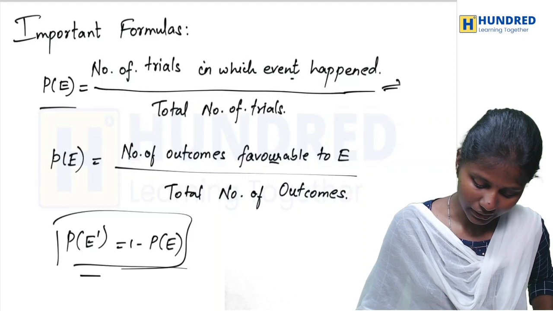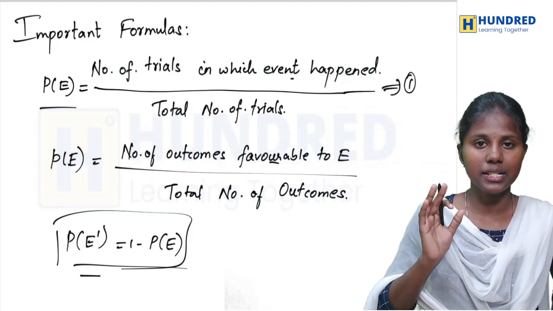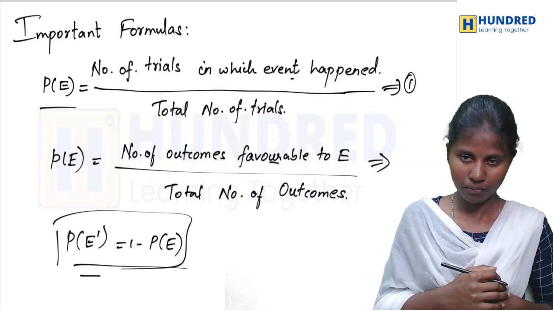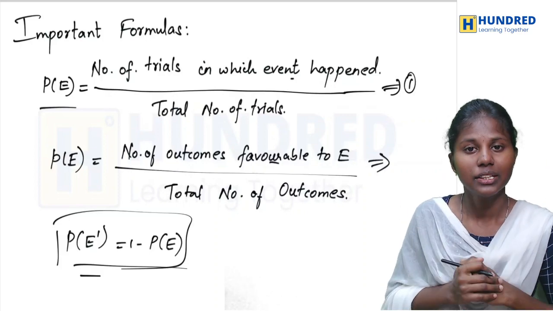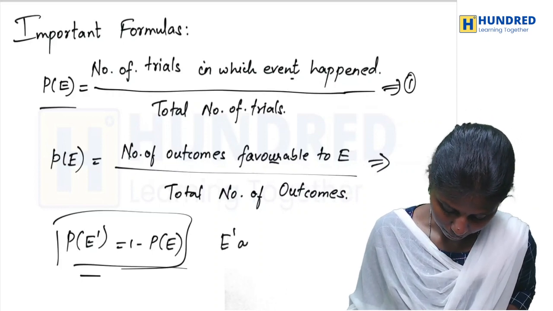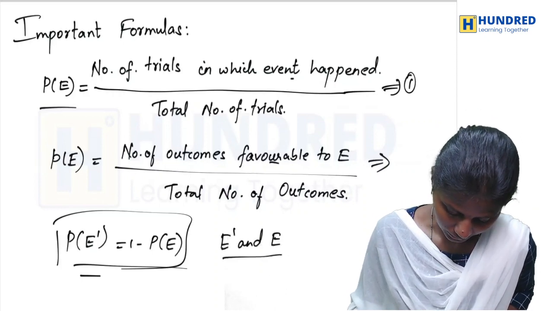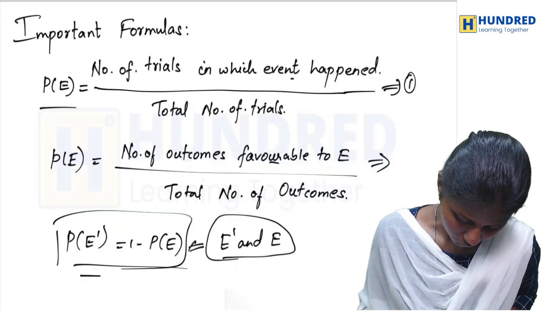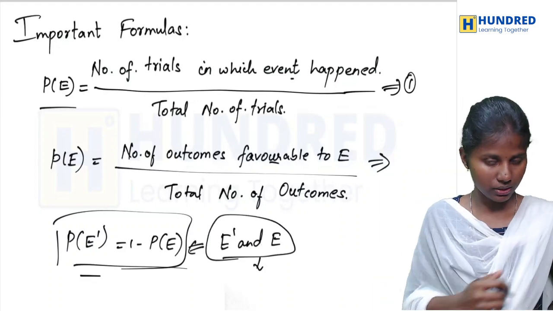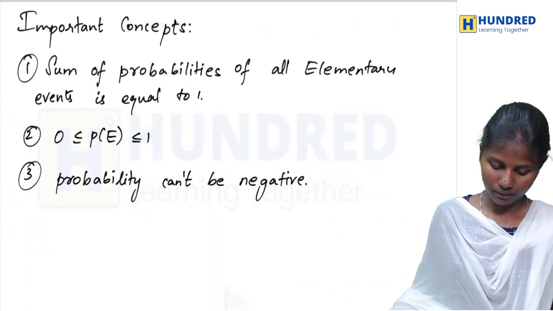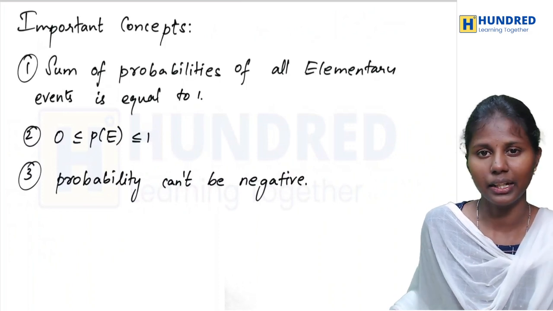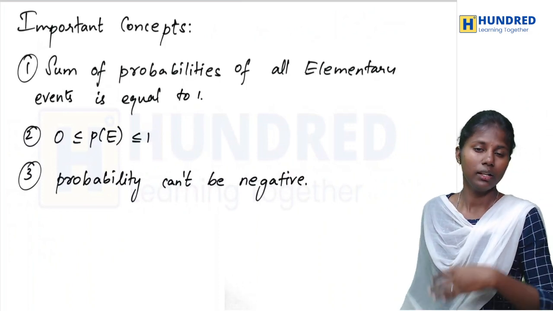This first formula deals with deterministic experiments. The second deals with random experiments. The third one is called complementary events. When I say E complement and E are complementary events, then this formula is applicable, if and only if they are complementary events. Now we have finished the terms and formulas used for this chapter.